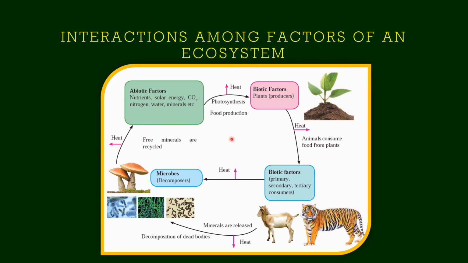So the free minerals are then recycled. The minerals obtained by the decomposition of these consumers are recycled again and sent to the soil. So you can guess the point where we have begun. Yes. So these abiotic factors are taken up by the plant again by means of photosynthesis for food production, and heat is liberated. And you know, children, this cycle goes on and on. So this clearly explains the interaction between abiotic and biotic factors.